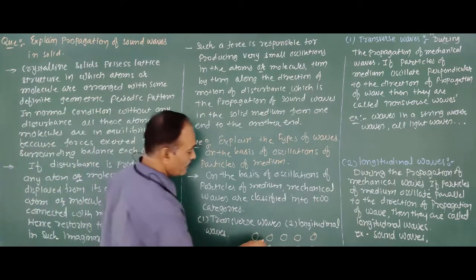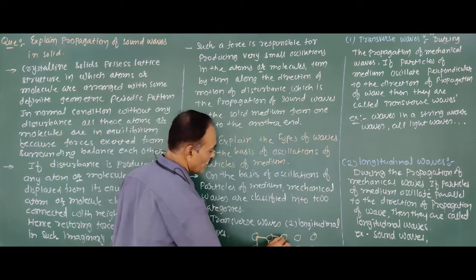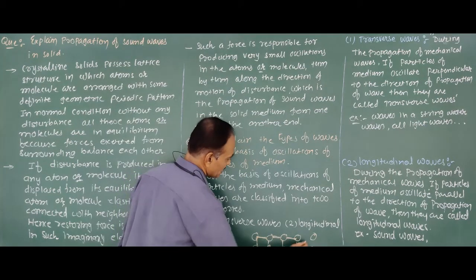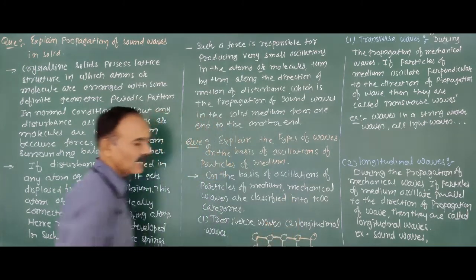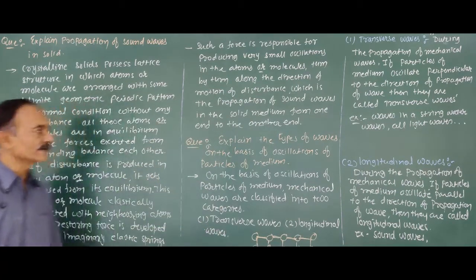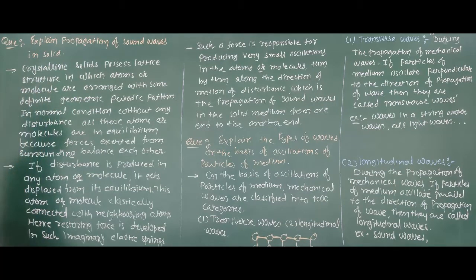Here the intermolecular force is exerted between the atoms and molecules. Therefore, all these atoms are in equilibrium position. That is the crystalline structure of a solid. Again, the crystalline solid possesses a lattice structure in which atoms or molecules are arranged in some definite geometric periodic pattern.